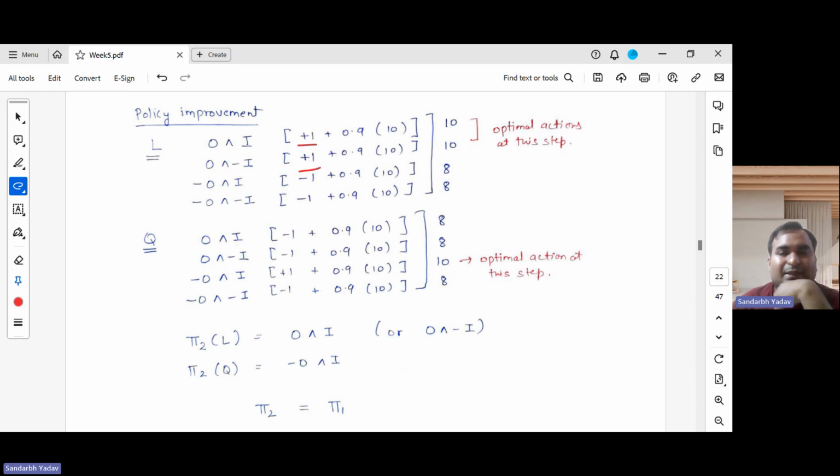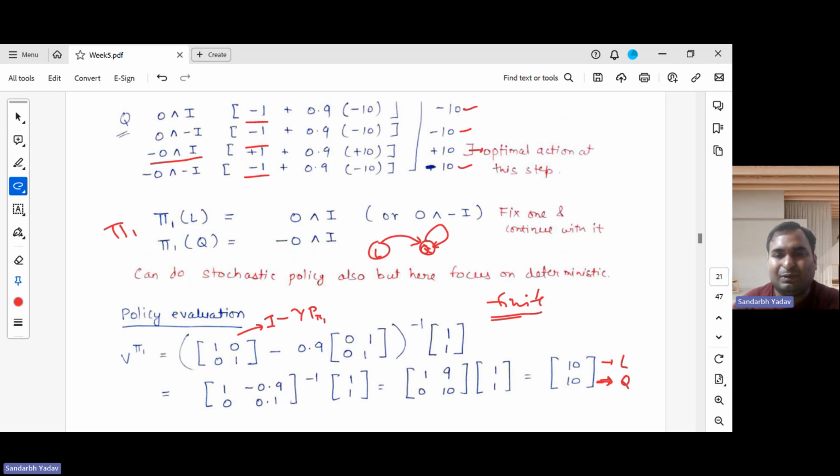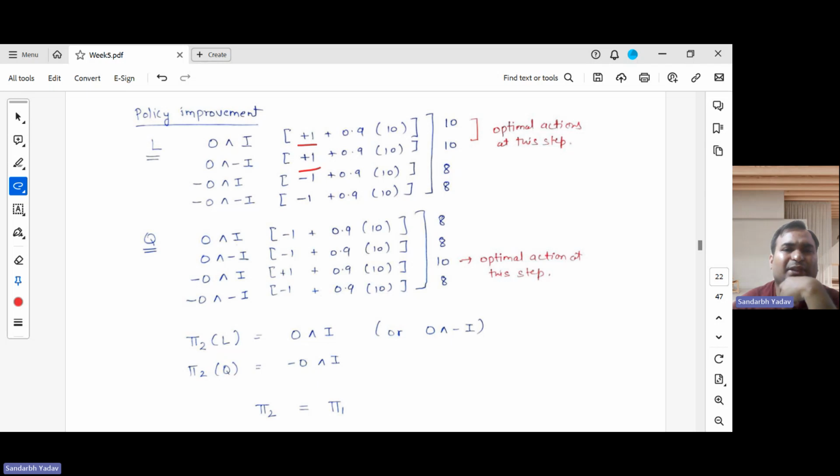So either way, in this case, both states, the laughter state and the quiet state, have the same value, 10. So we don't have to worry about the value. The gamma factor also remains consistent. We just have to worry about the reward.